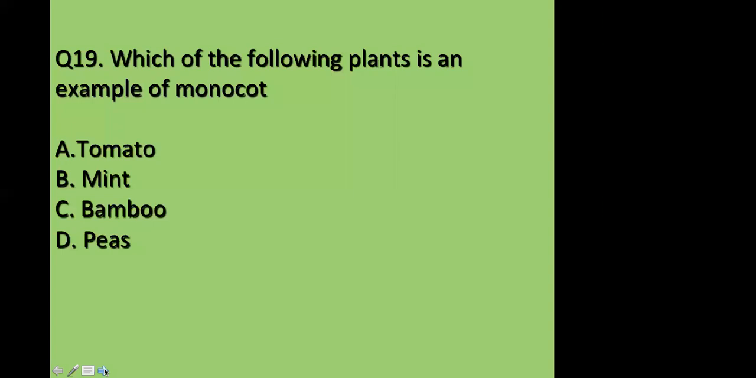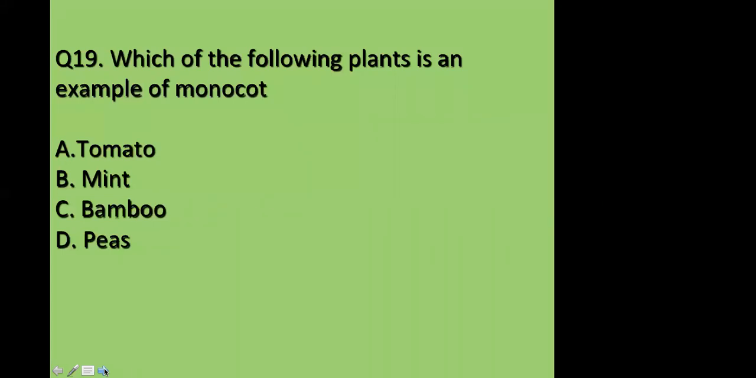Okay. So the correct answer for this question is option C, bamboo. Bamboo is a monocot. Tomato, mint, peas, these are all dicots. Their seeds contain two cotyledons. So they are all dicots, whereas bamboo is a plant which is a monocot. The seed contains only one cotyledon in it. So you have to even remember the examples of monocots and dicots. In your exam, you will be given.